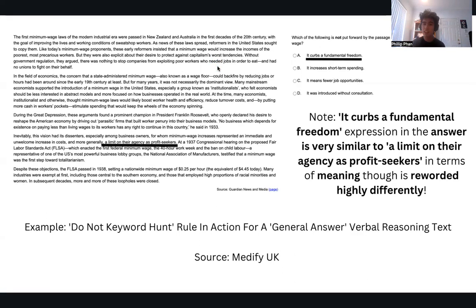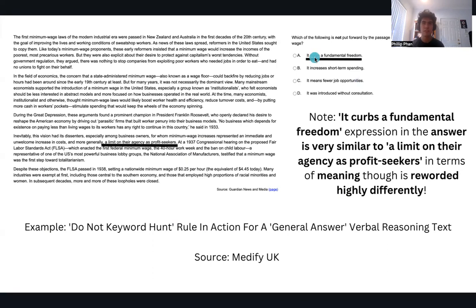But that's wrong, because it actually turns out they did mention that, but in a slightly different way. And I point you to this sentence right here: a limit on their agency as profit seekers. Agency meaning freedom, and profit seekers being people making money. Limit meaning like a ban, a cap, right? And actually, if you read the entire text, you see that those two ideas are meant to be re-expressions of the same idea.